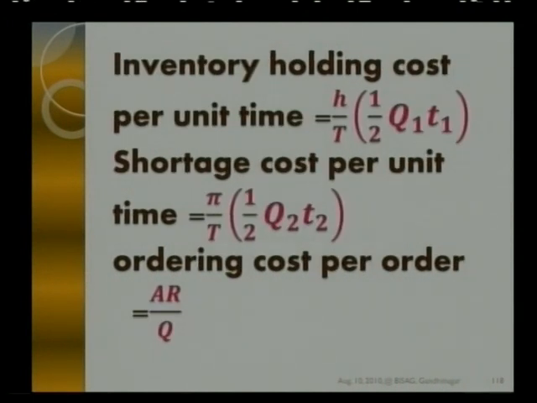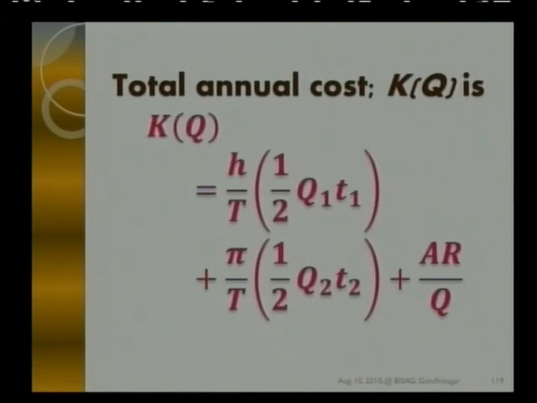So in this case, we'll have three costs. One is inventory holding cost per time unit, which is how many units you are going to have on average, that is Q1 by 2, for how much time, T1, at what cost, H per time unit, divided by T. So total inventory holding cost is H by T into half Q1 T1. Similarly, we had shortages of Q2 units at the cost pi during time T2. So total shortage cost per time unit will be pi by T into half Q2 T2, and ordering cost per order will be AR by Q. So total cost will be the sum of all these three.